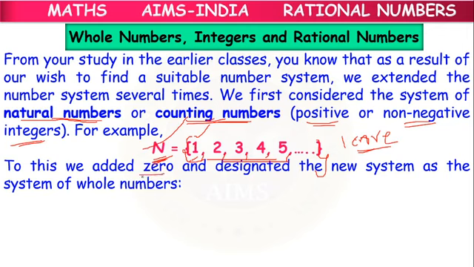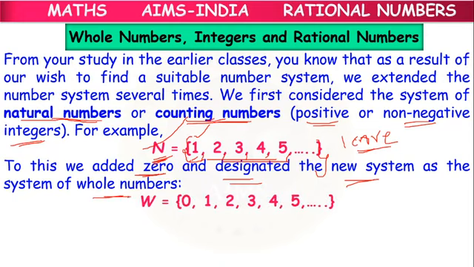So what we have done is add 0 to the existing natural number set and designate a new system called whole numbers, which is denoted by W. It starts from 0.